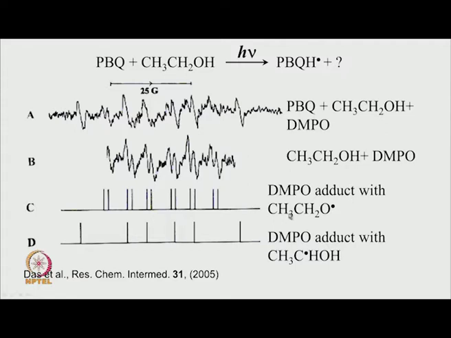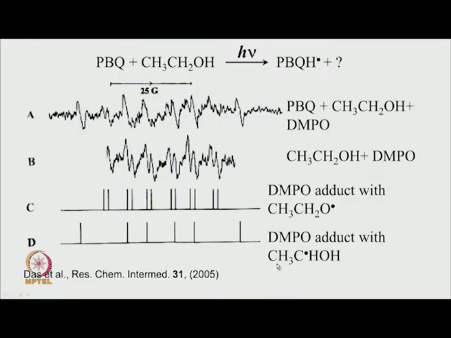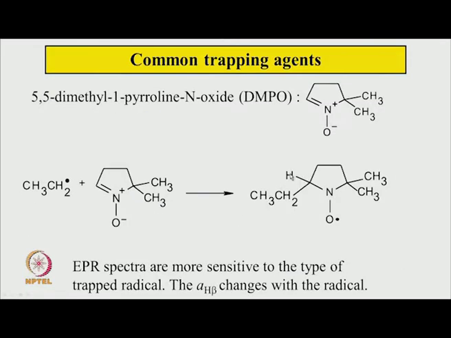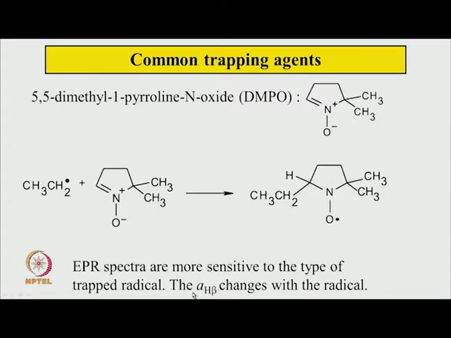This is the CH3CH2O radical forming an adduct with DMPO to give a radical of this kind, and the other one is with isopropanol. So, this is a very large splitting constant due to this for one trapped radical, and a somewhat smaller splitting constant for the other radical. These values I write here.